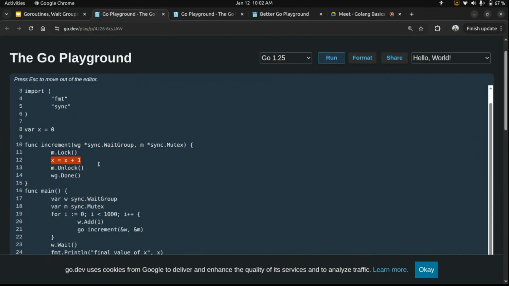Lock locks the critical section, and unlock unlocks the critical section, as rightly mentioned by the naming convention, right? So I lock this section, I increment the value of x, and I again unlock this section. Only one goroutine can lock the function at the same time, and whenever that goroutine unlocks the critical section, another goroutine can acquire the lock on that function.